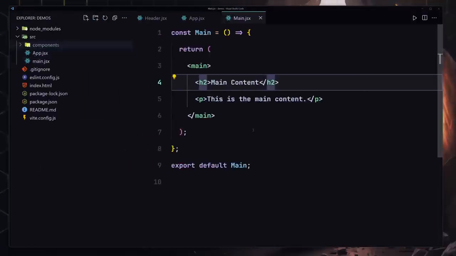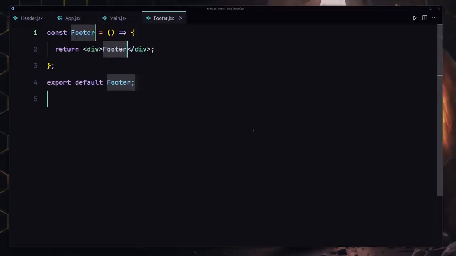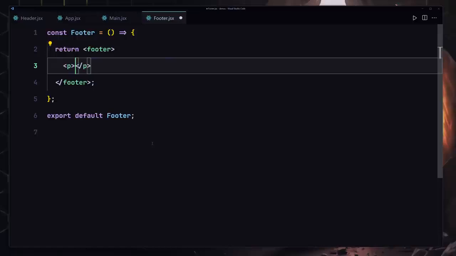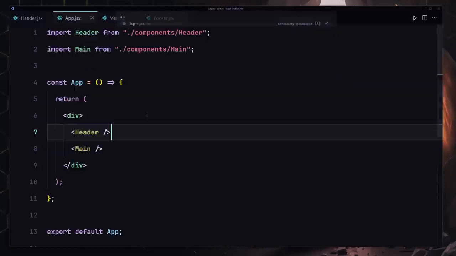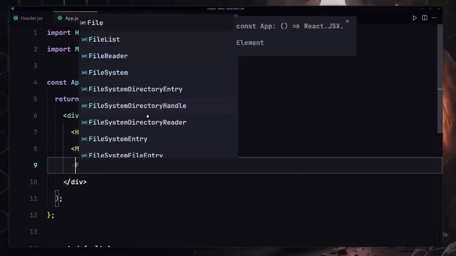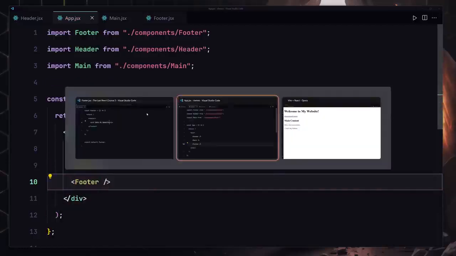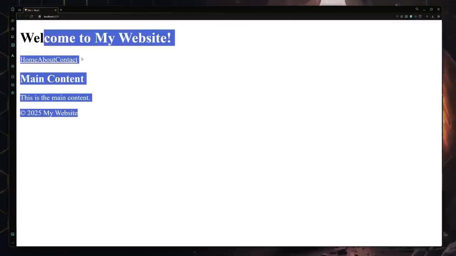Now for the final component we're going to be creating our footer.jsx, and inside there we're going to be using our RAFCE, remove this div and change that to footer. Okay, let's provide our paragraph which will say copyright 2025 my website. So now if I save my file, we also have to register that inside our app component like so. Okay, I'm going to register that, save my file, and now we are getting our copyright 2025 my website. So that was another challenge about the basic component.